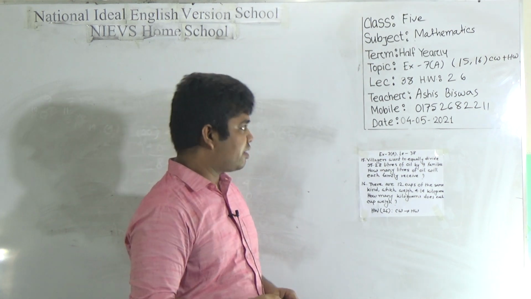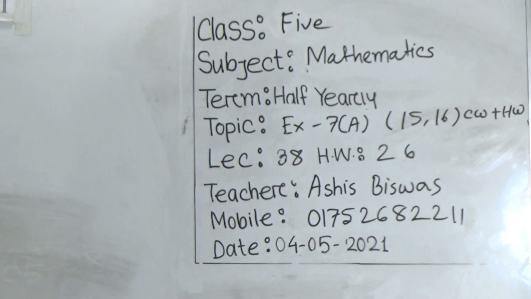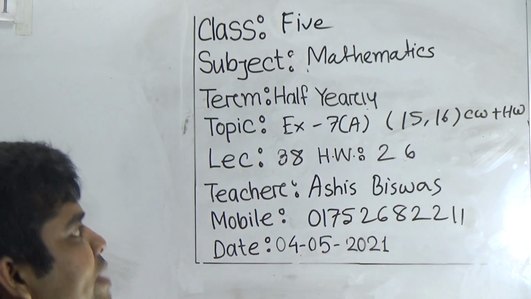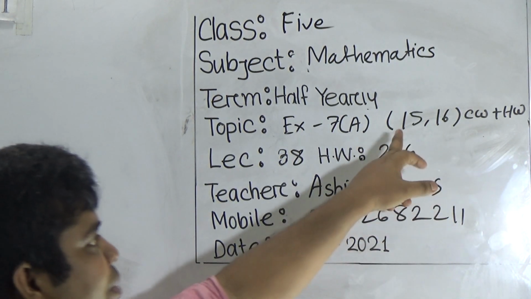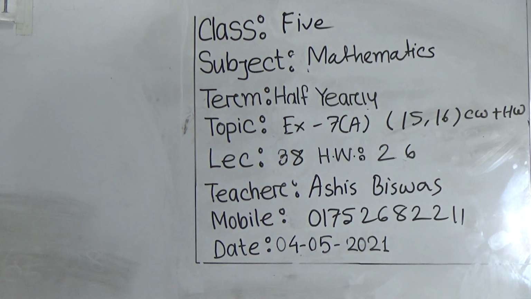Today is our lesson number 38 of half yearly, and today's SW number will be 26. Dear students, in our class we shall solve exercise 7a. From exercise 7a we shall solve question number 15 and 16. This will be your CW, and this CW is also your SW.